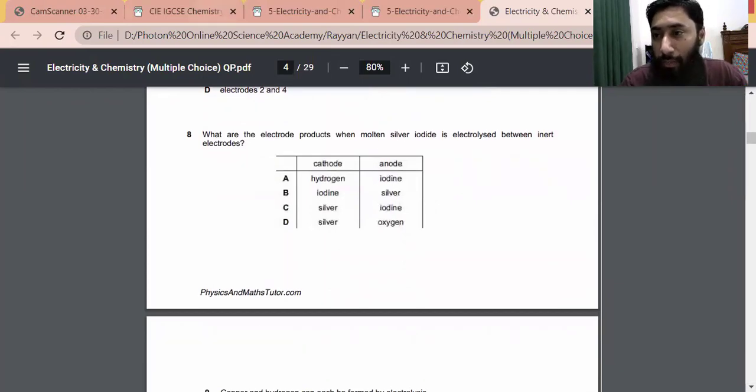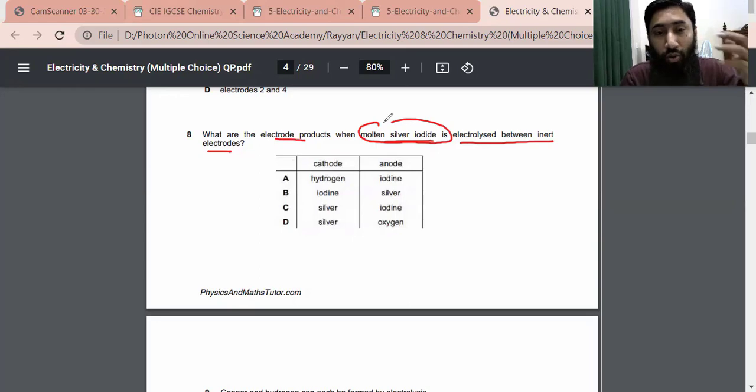Question 8. What are the electrode products when molten silver iodide is electrolyzed between inert electrodes? Molten silver iodide. One thing is, when the word is molten, remember it's pretty simple to figure out which ion should appear at the cathode and which ion should appear at the anode.